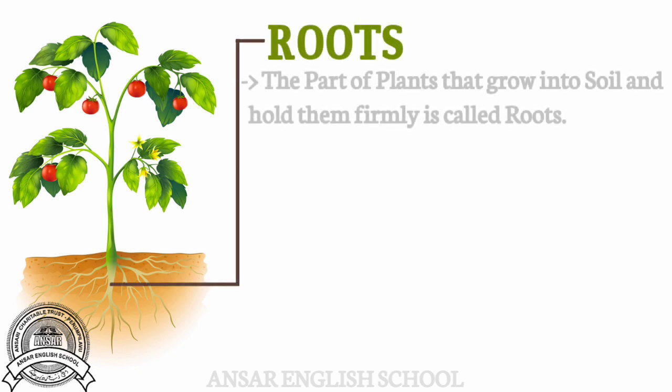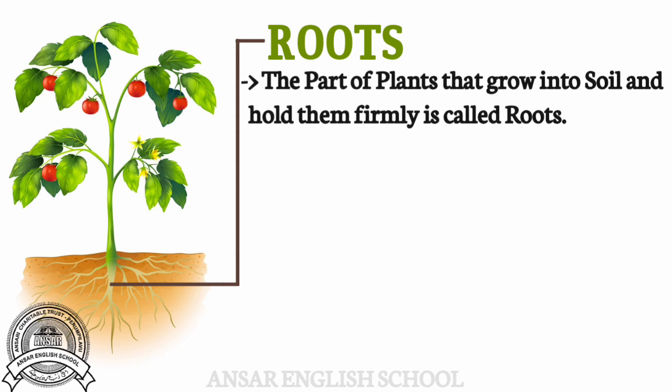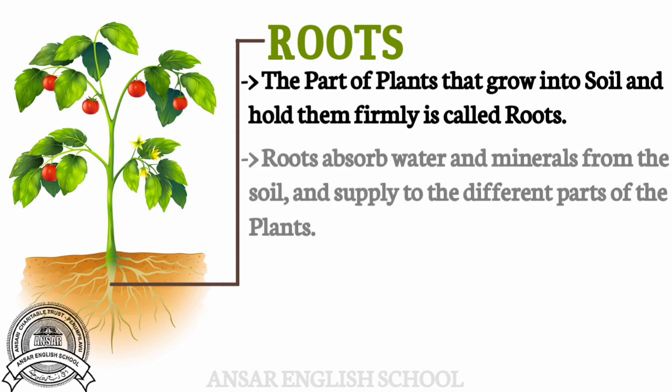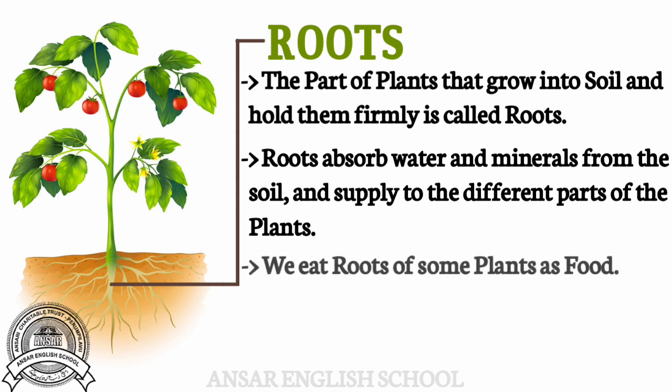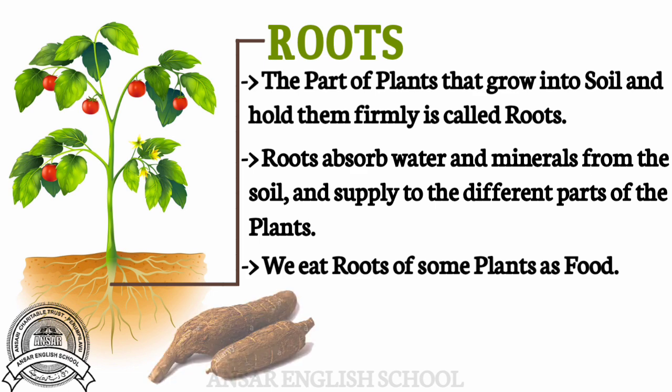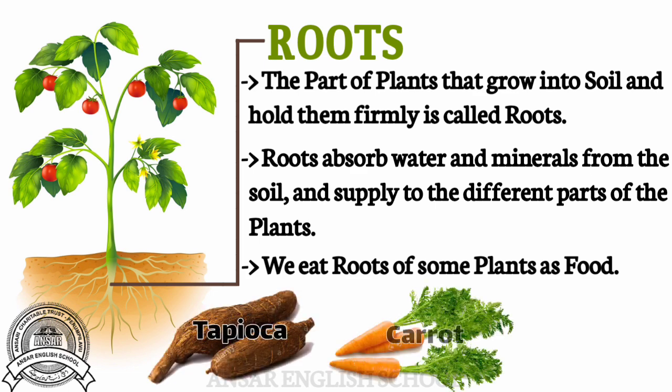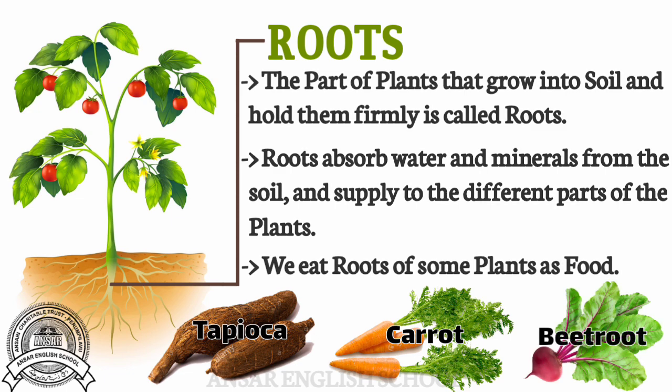Roots, the part of plants that grow into soil and hold them firmly is called roots. Roots absorb water and minerals from the soil and supply to the different parts of the plants. We eat roots of some plants as food. For example, tapioca, carrot, and beetroot.